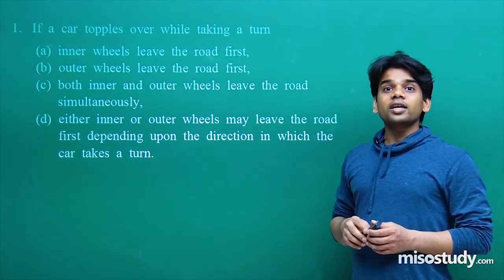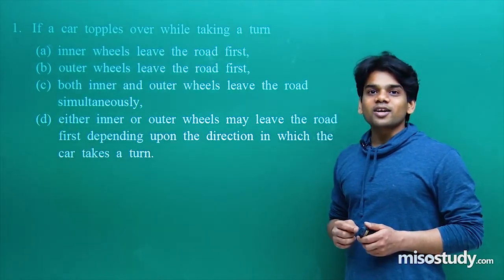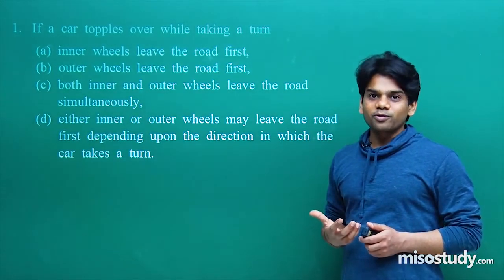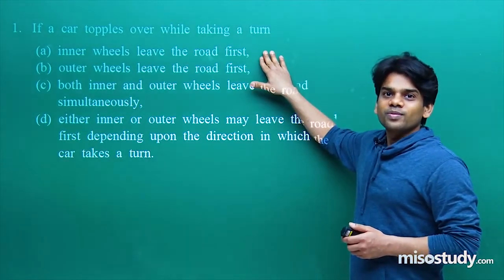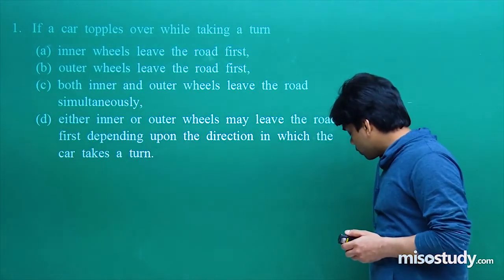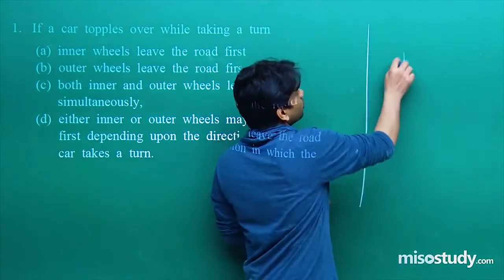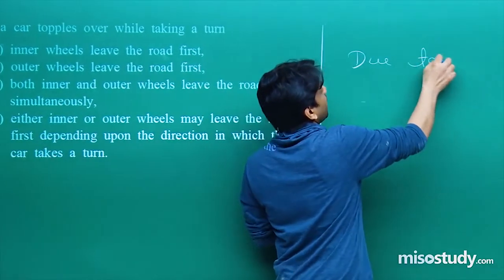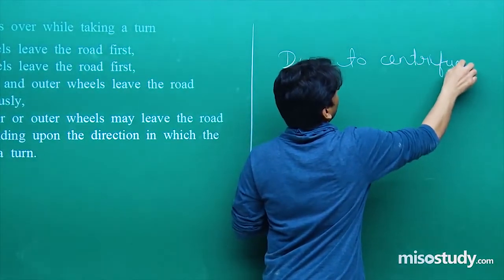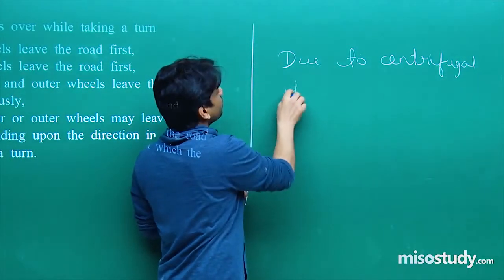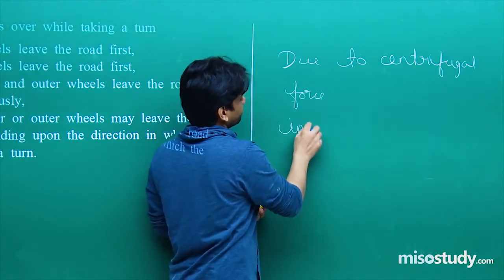Now your car, due to centrifugal force, a force acts on the car opposite to the direction of centripetal force. Your inner wheel will leave the road first. Due to centrifugal force, the inner wheels of the car are going to leave the road first, which acts just opposite to centripetal force. Due to centrifugal force, inner wheels will leave first.